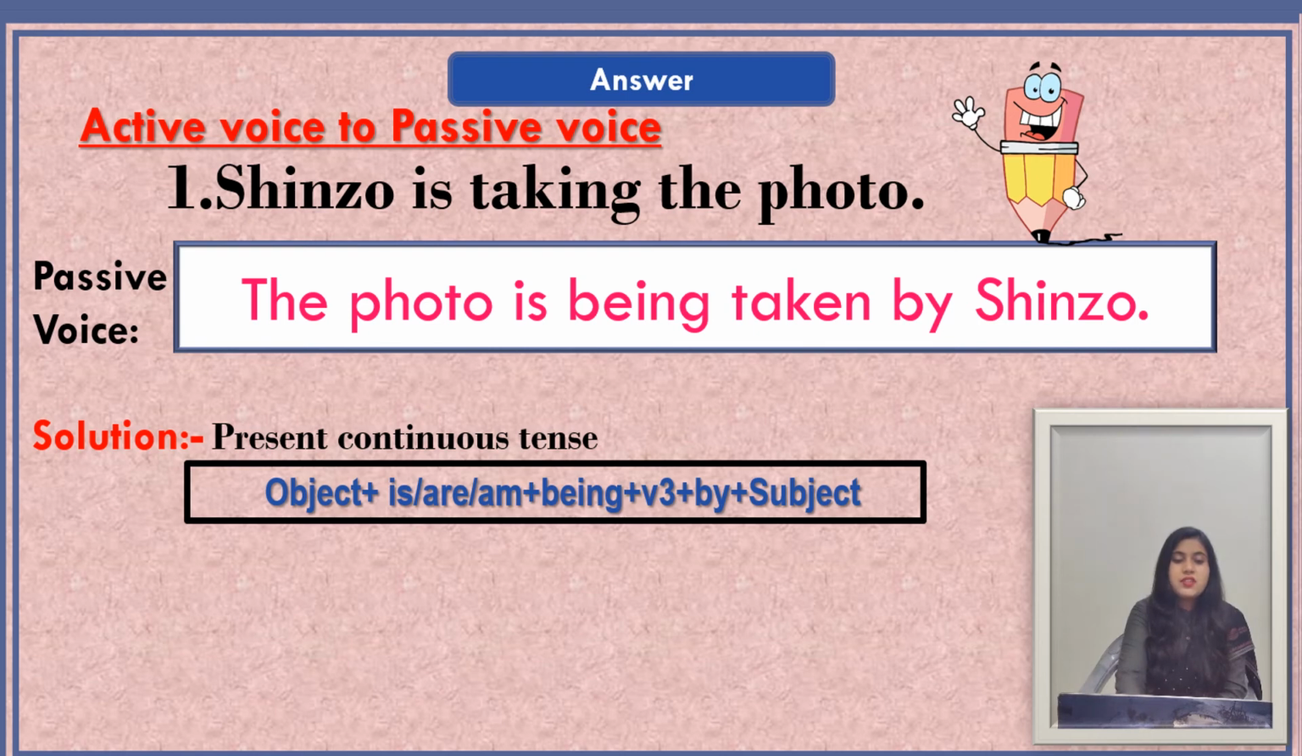So when we change this sentence into passive voice, our sentence will be the photo is being taken by Shinzo. And here we have used this formula. Object plus is or are or am plus being plus V3 plus by plus subject. So this is the solution of this sentence.